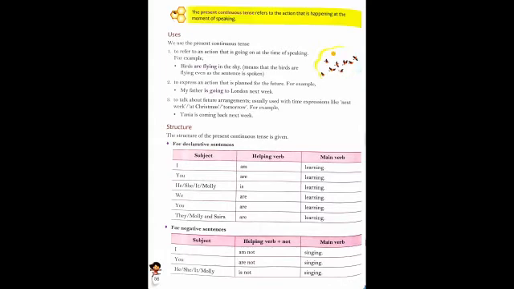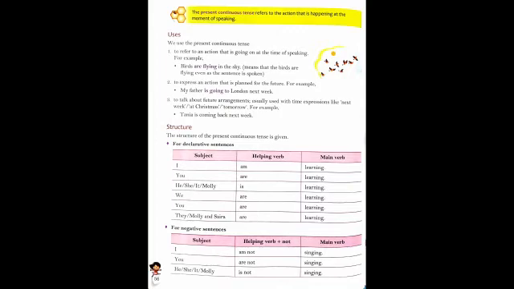This is a future arrangement, usually used with expressions like next week, at Christmas, tomorrow, etc.